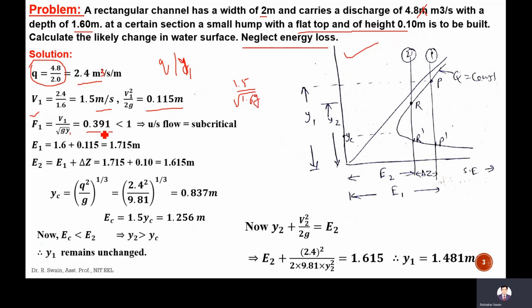If you calculate, you will get 0.391, which is less than 1. So upstream flow is subcritical. When F is less than 1, it is subcritical; when it is more than 1, it is supercritical.